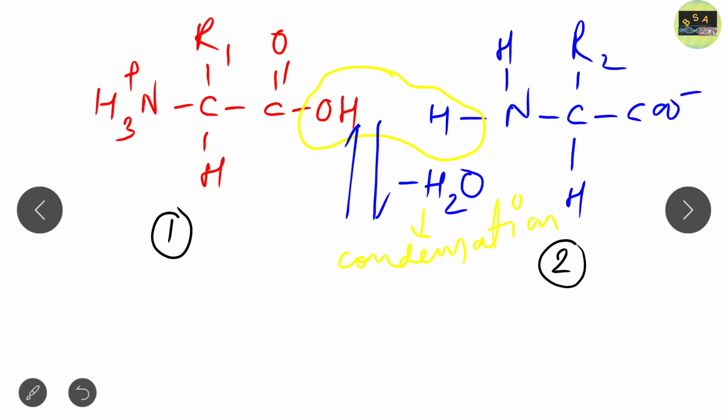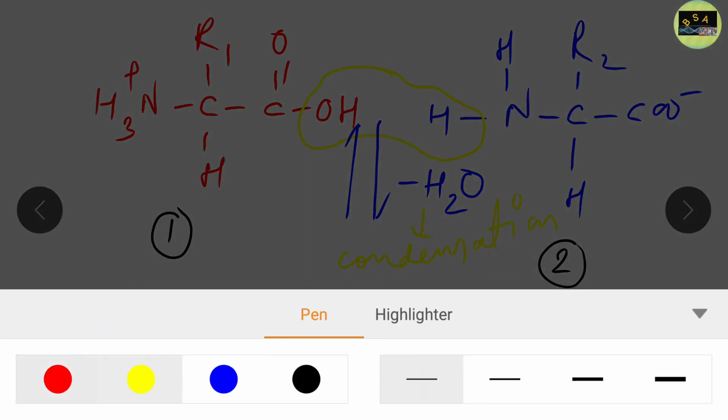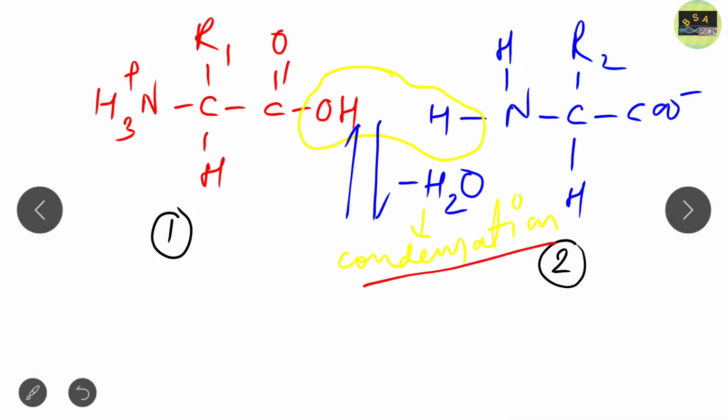So in this way, from amino acid 1, the alpha carboxyl group, the hydroxyl group is removed, and from the alpha amino group, the hydrogen atom is removed, and by combining, a water molecule is removed, that is, a condensation reaction occurs. In this way the bond that is formed is the peptide bond.